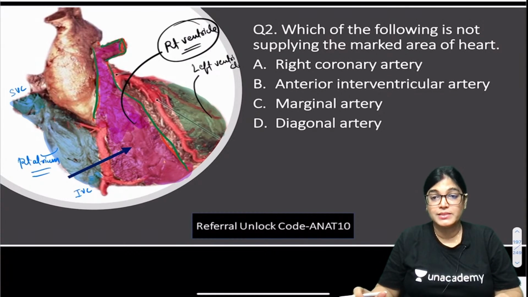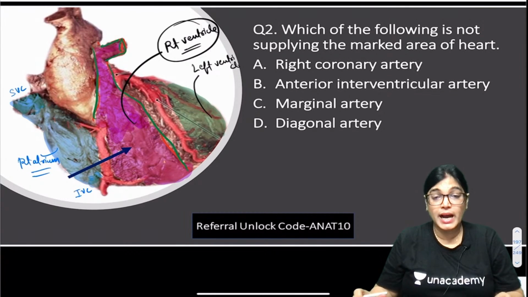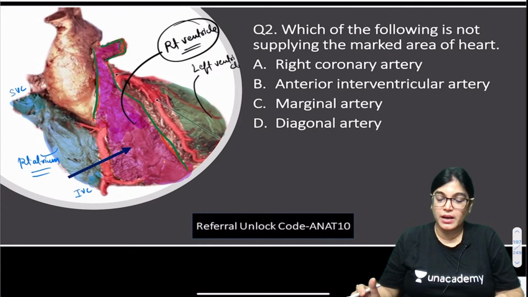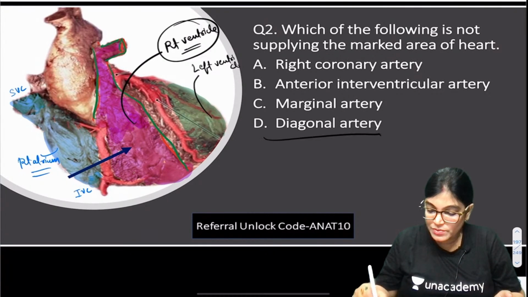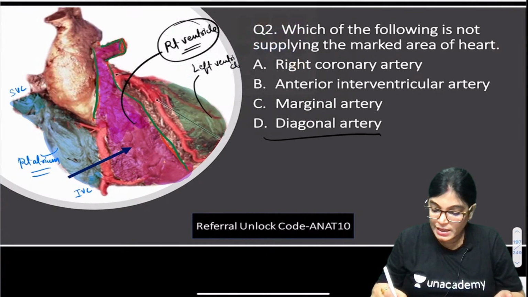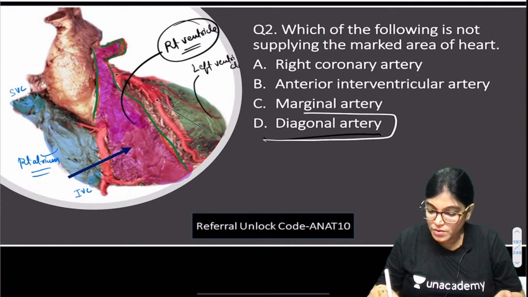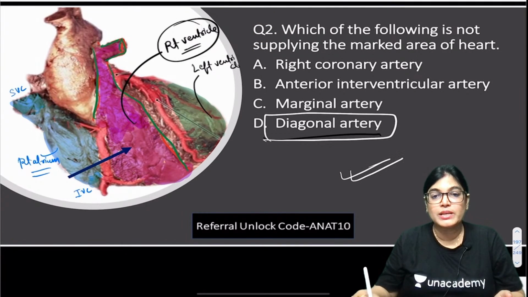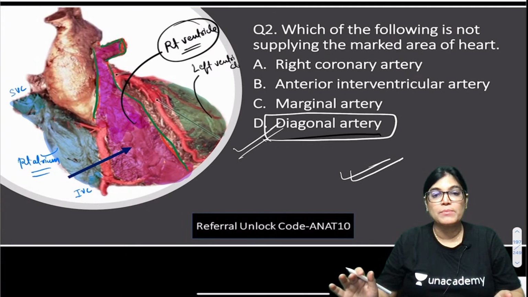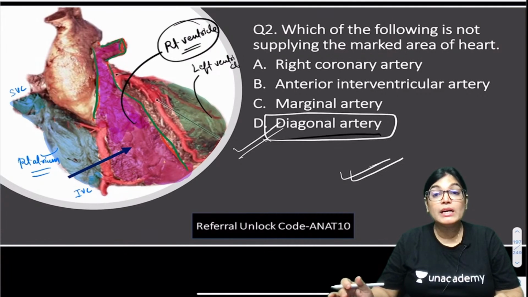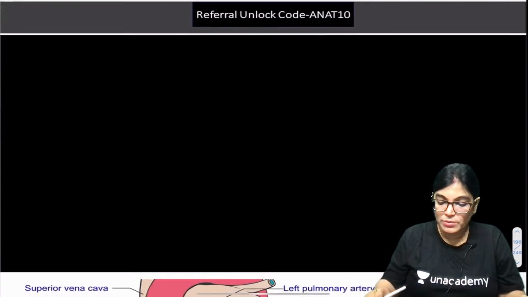Marginal artery, arising from the right coronary artery, is also giving blood supply to the right ventricle. Diagonal artery, which is a branch of the left coronary artery, is not giving arterial supply to the right ventricle. I will write important points for solving this MCQ, then I will show you the diagram also.